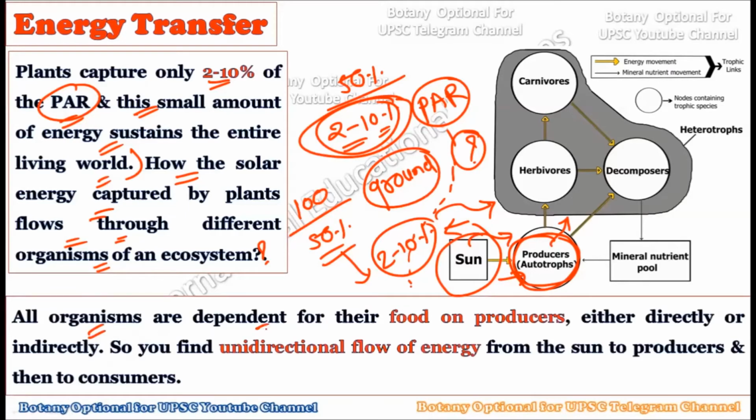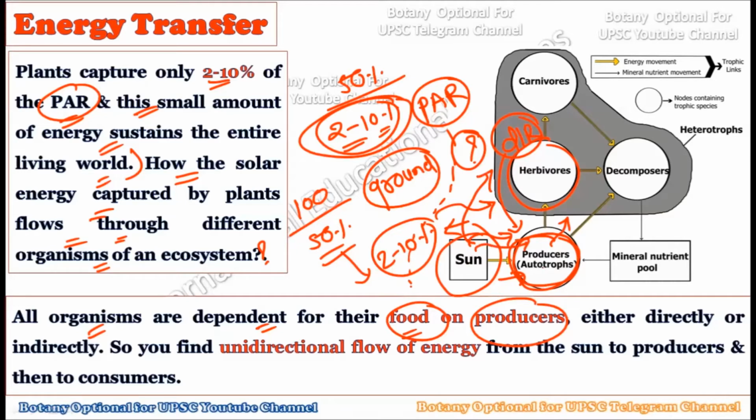Now see, all the organisms are dependent for their food on the producers. All of the organisms, either directly or indirectly, are typically dependent on the plants for their food resource. Why? Because there is no other organism which can create its own food. For example, if you take a herbivore like the deer or the rabbit, they are directly dependent on the producers, that is the plants, and they directly consume the plants. They are famously called herbivores because they consume the plants, and by consuming these plants they can complete their life cycle. They have no other source of energy, and for example they cannot create their own food material by using the sun's energy.